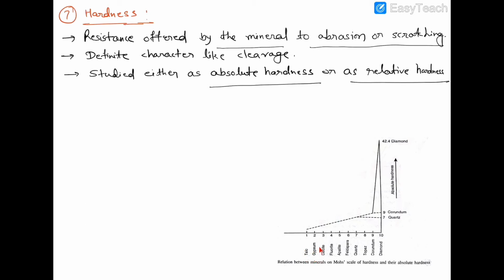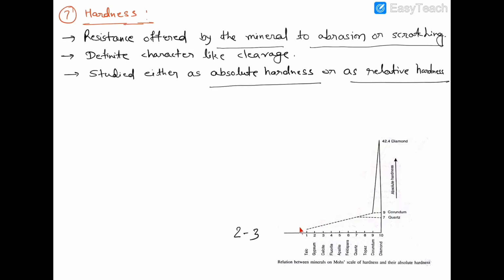Now we will try gypsum. If this is also not able to create a scratch, then we will go for calcite. If it creates a scratch on the surface of the unknown mineral, it means that the unknown mineral is harder than gypsum but softer than calcite. In this case, the hardness of that mineral will be represented by 2.3. Clear?